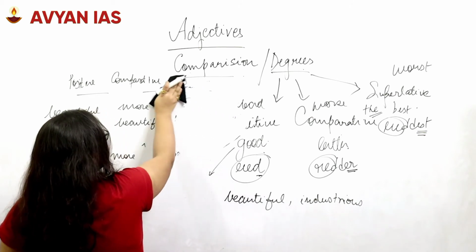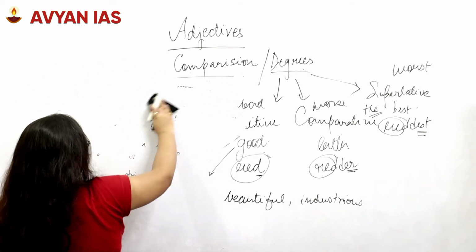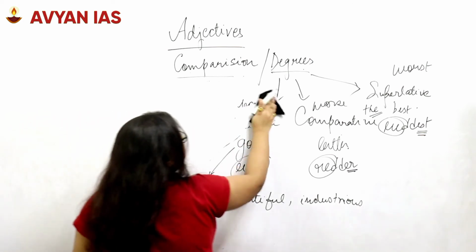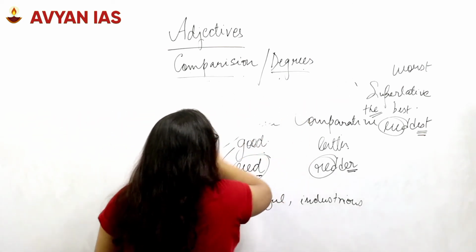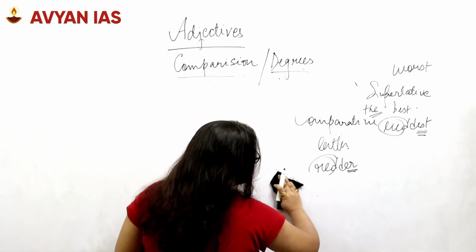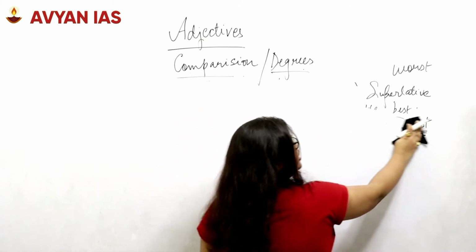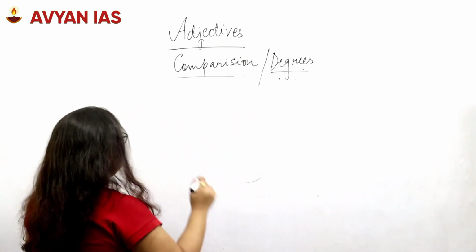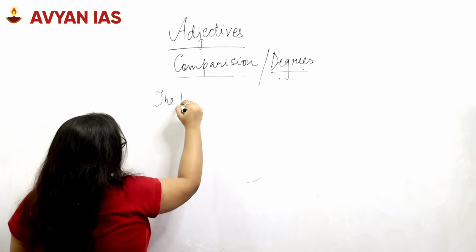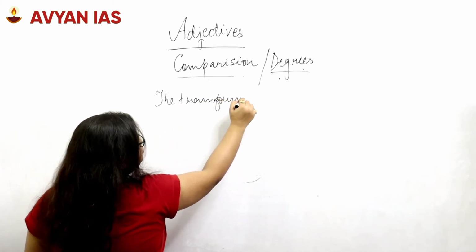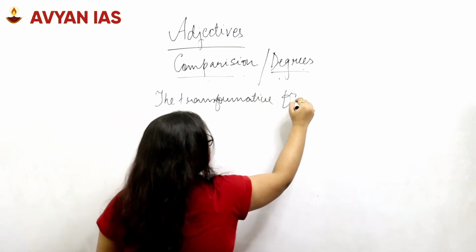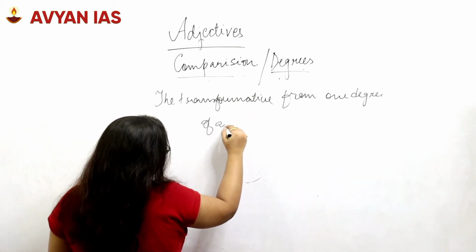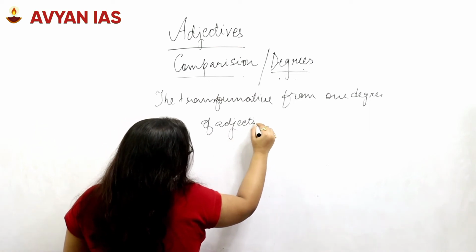However, coming to the next part of the adjectives, there's a glitch about it, not a glitch exactly, but these are the questions which could be asked generally, like how you will transfer or transform from one degree of adjective to another.